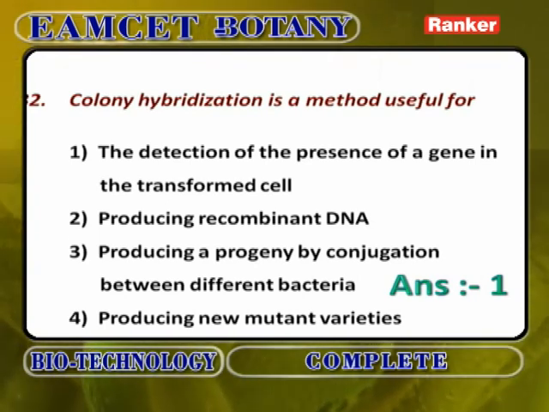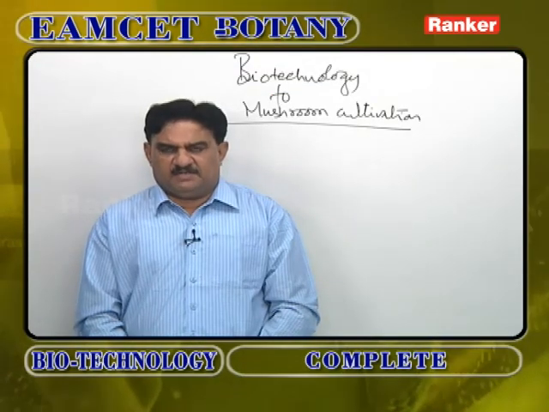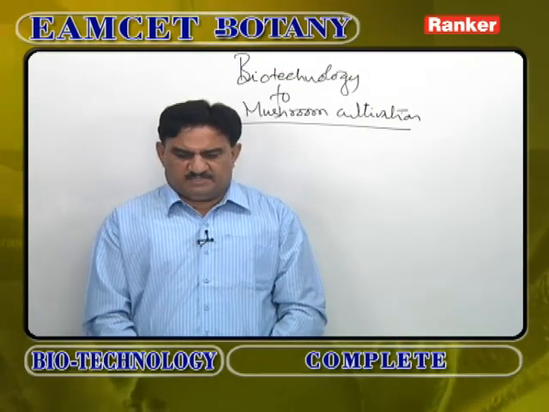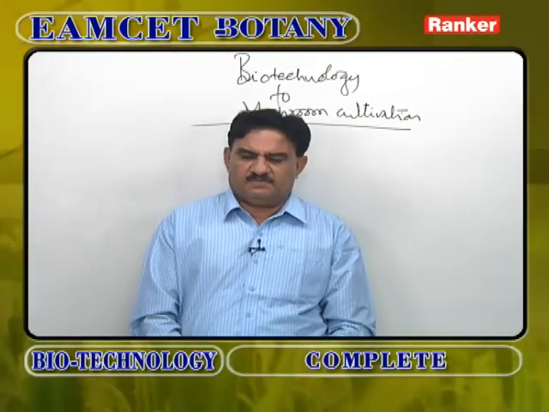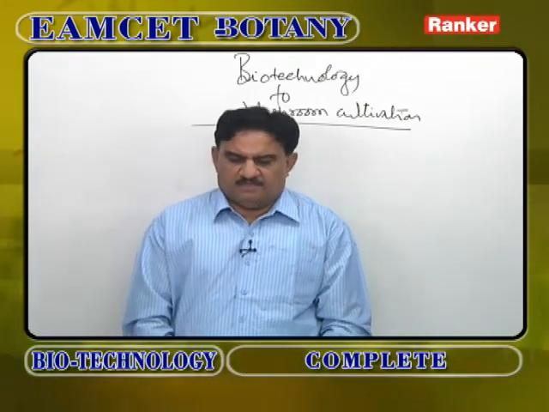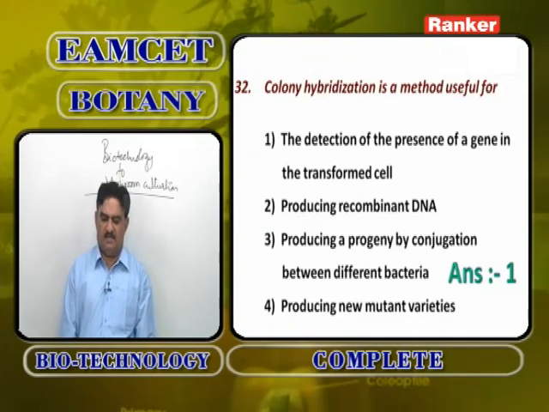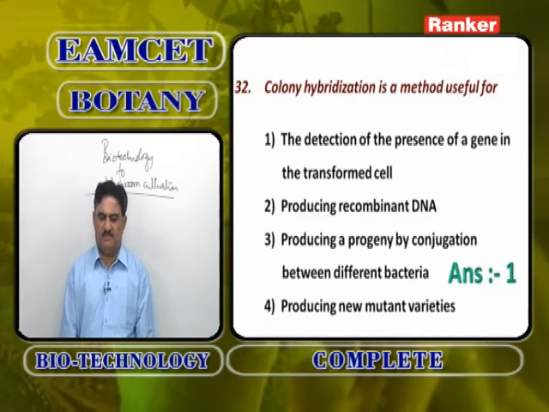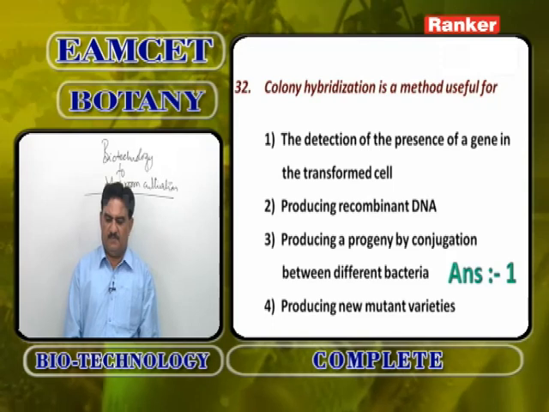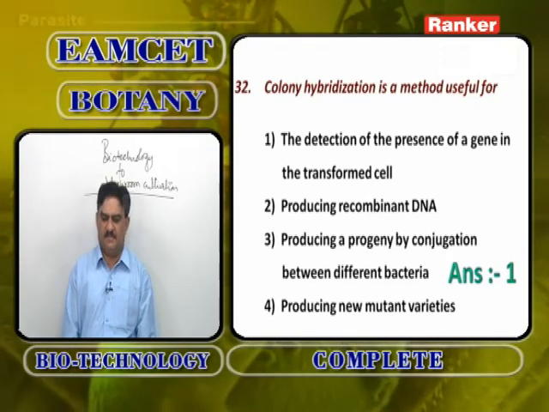Colony hybridization is a method useful not for producing recombinant DNA. Recombinant DNA is DNA ligation. Producing a progeny by conjugation between two different bacteria is not correct. Producing new mutant varieties is not correct. Colony hybridization is a method useful for the detection of the presence of a gene in a transformed cell.